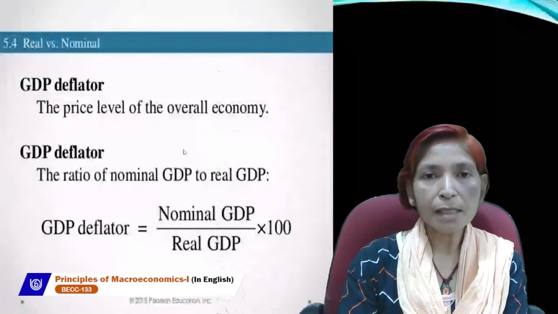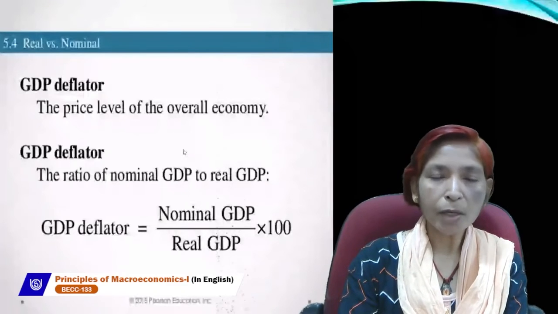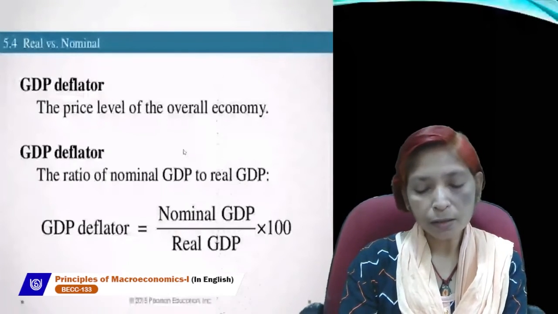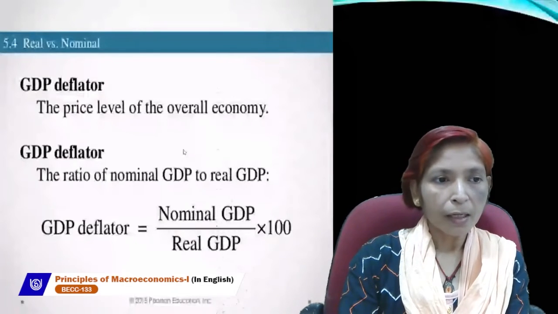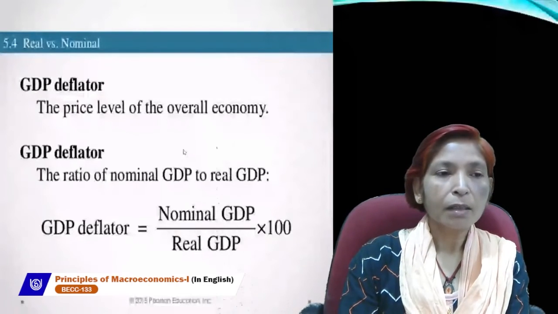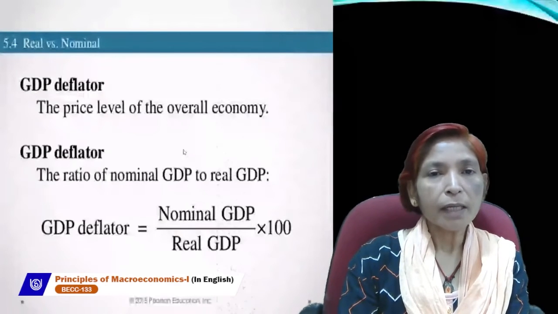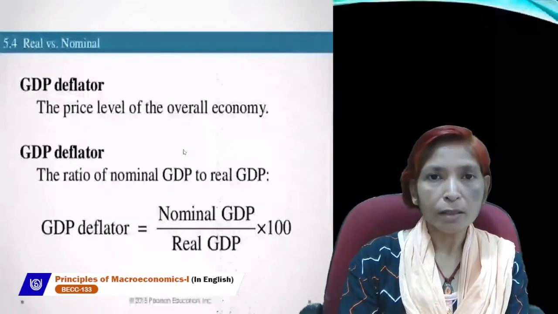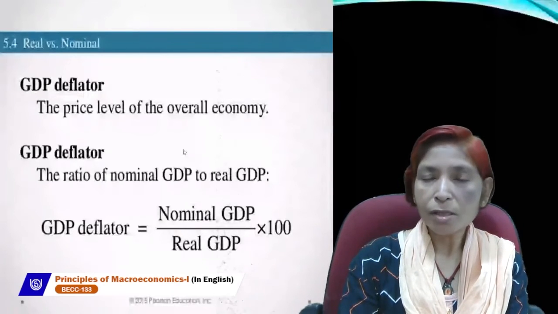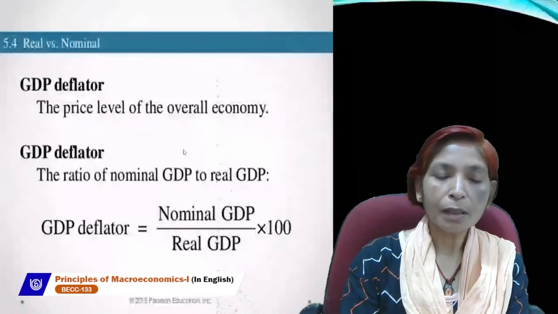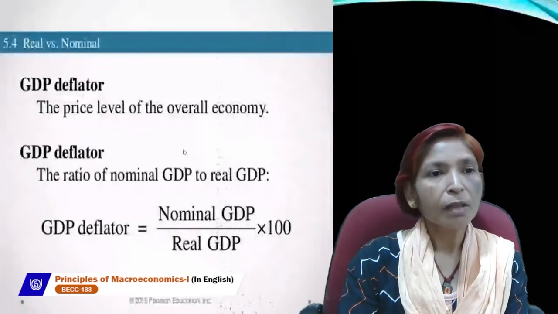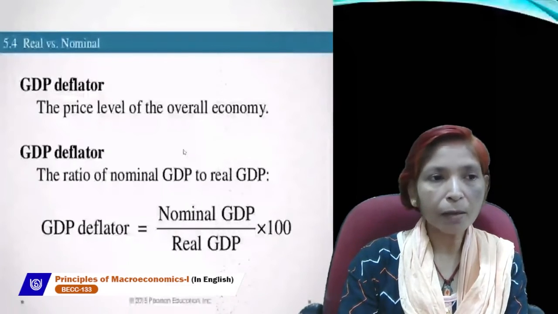It is the price level of the overall economy. Actually, it fluctuates. It is the index, the measuring unit which can equalize the price level of the constant year and the price level of the current year.